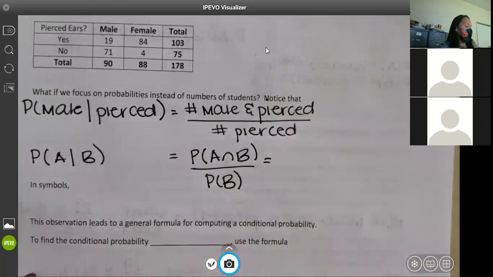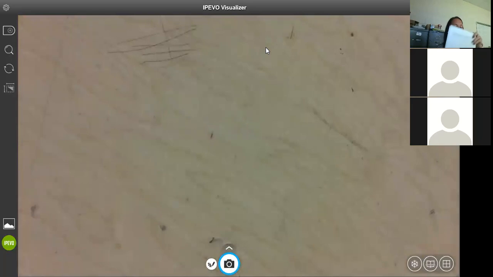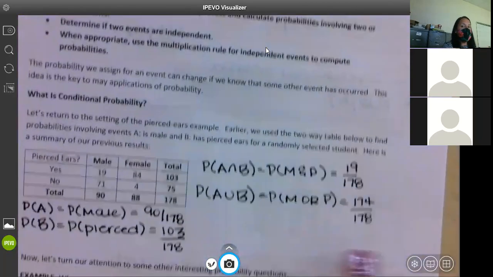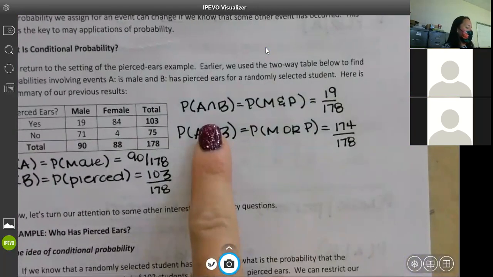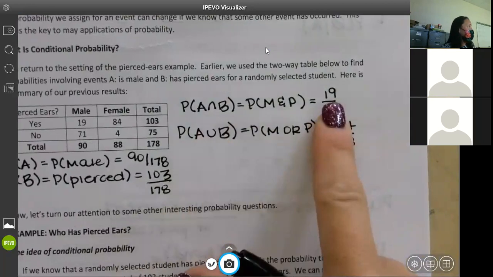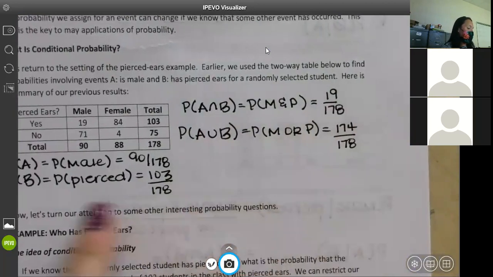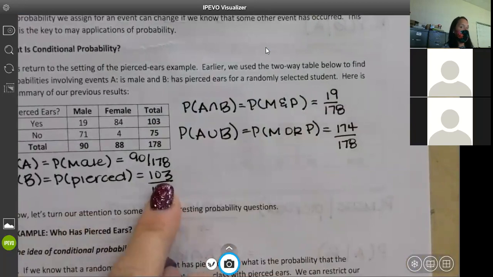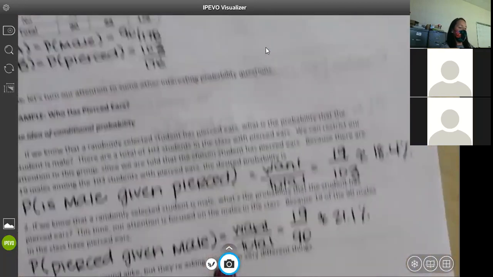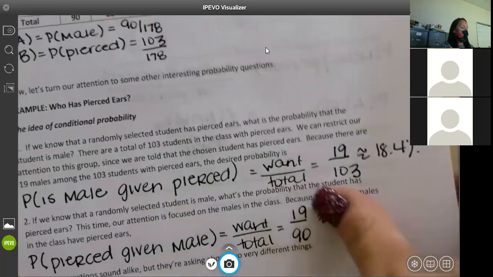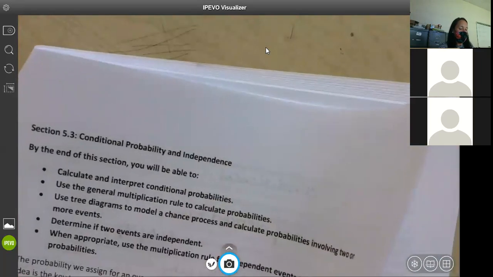Okay, let me go back and show you something real fast. I'm going to come back to this page. From the beginning, we had the probability of A and B was 19. The probability of just B was 103. That's where those numbers are coming from. But we've already done it down here. I'm just showing you how to read the chart.